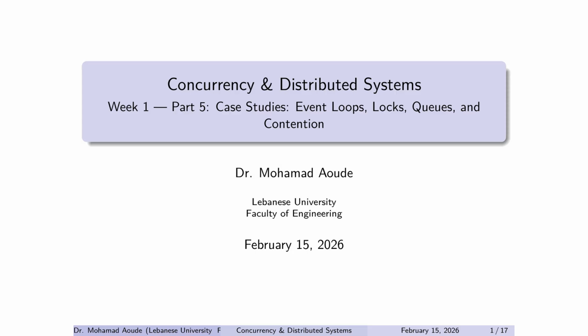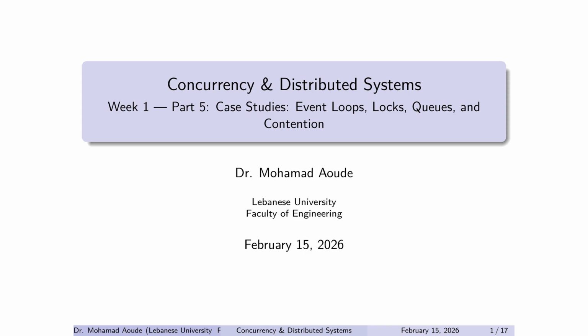Today I'll show you 4 short case studies. Each one is a different mindset: an event loop like Redis, shared state with locks, queue growth explained by Little's law, and read-write contention like SQLite. My goal is simple. After this, you'll stop thinking single-threaded is bad. You'll start thinking single-threaded can be a deliberate engineering choice with a specific failure mode.